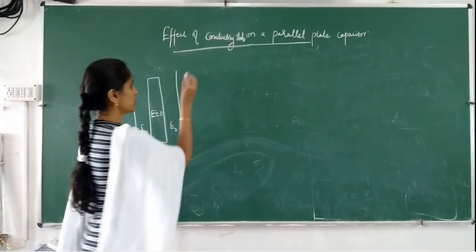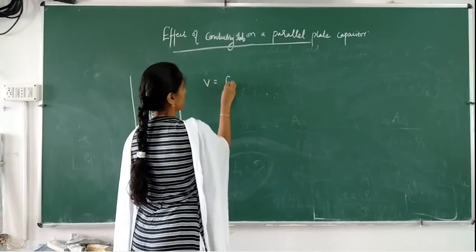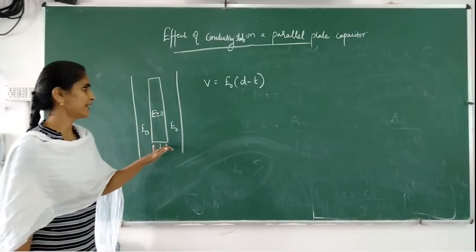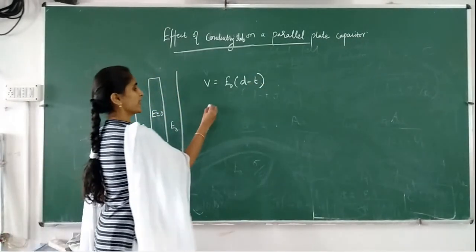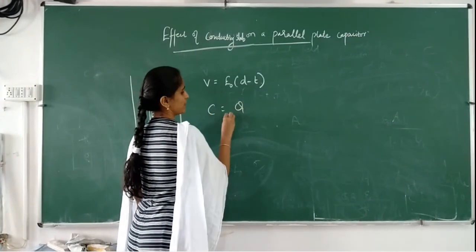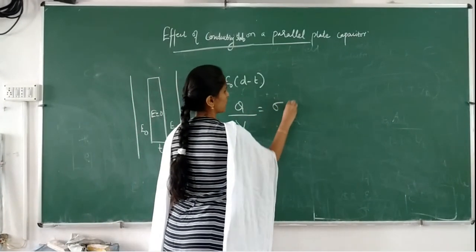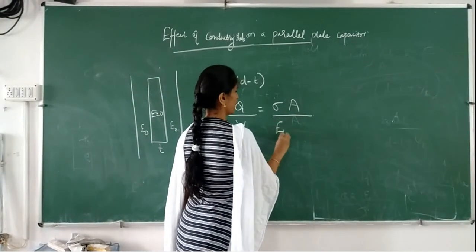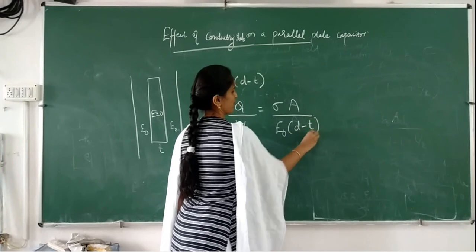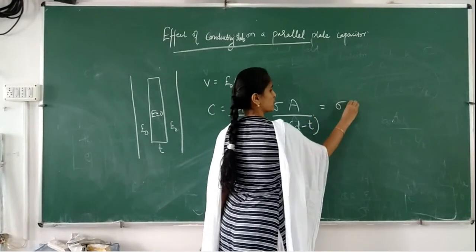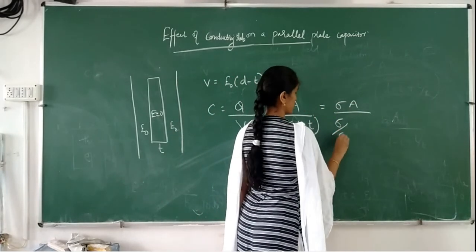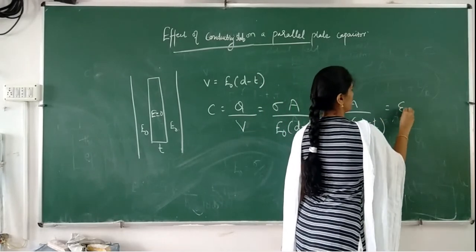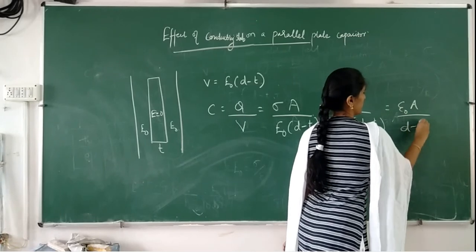Okay, so we can substitute. The potential difference can be written as E0 into (d minus t) only, since inside the slab it is 0. Now we can find the capacitance. It is given by Q by V. Q is equal to sigma into A, and V can be written as E0 into (d minus t). Again E0 can be substituted as sigma by epsilon 0, so you will get epsilon 0 A by (d minus t).